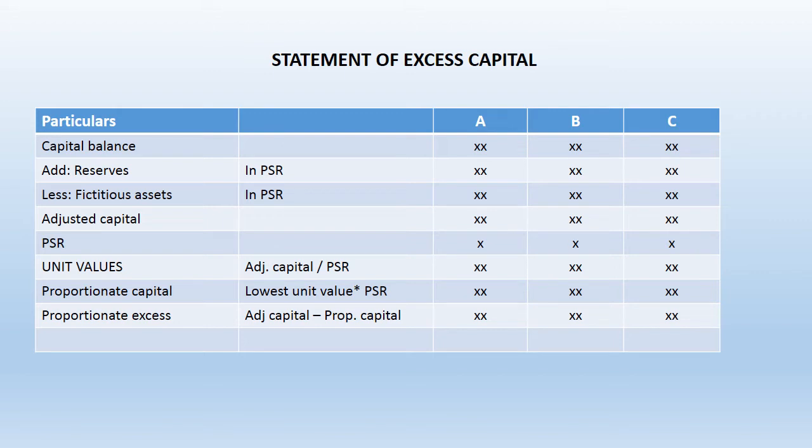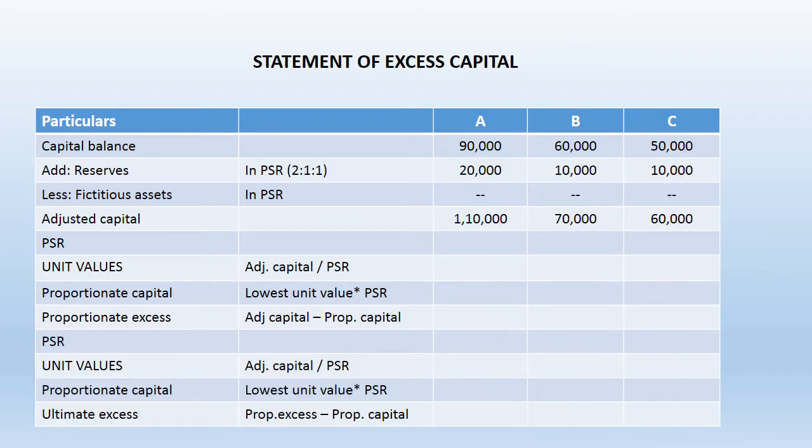Then next is proportionate capital. Proportionate capital is the expected amount of capital which is to be contributed by the partner on the basis of the minimum unit value among all the partners. So it is the minimum required capital which is to be contributed by each partner as compared to their lowest unit value, and comparing this we will get excess capital of one or more partners.